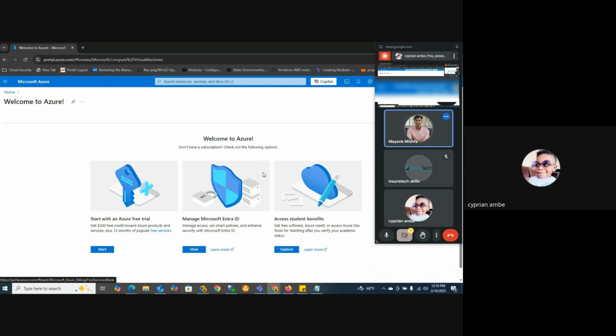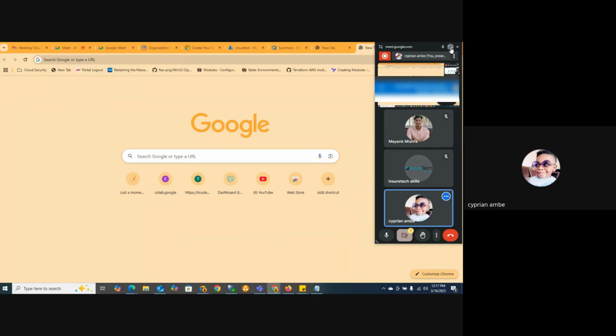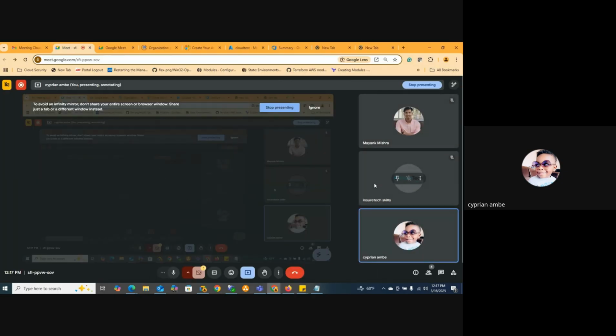So it is showing us this. For that, we're going to learn something called RBAC. Wait a minute, I will share my screen. Let me stop sharing. RBAC, that is role-based access control.